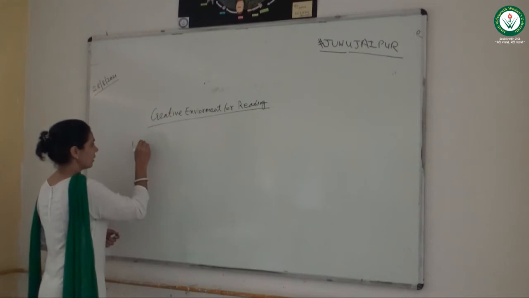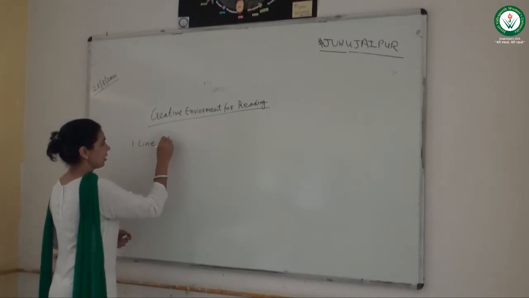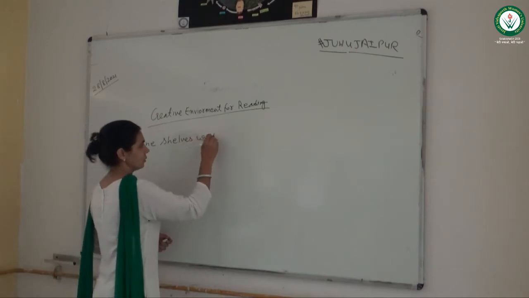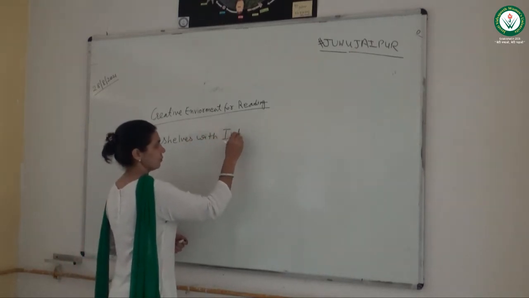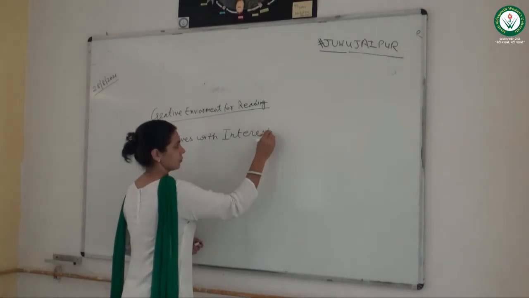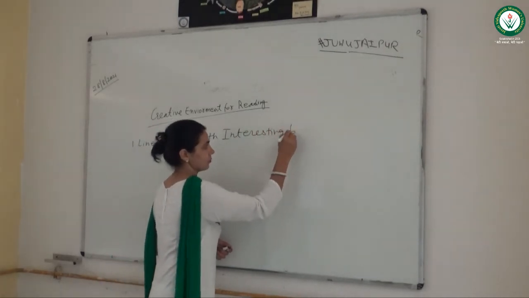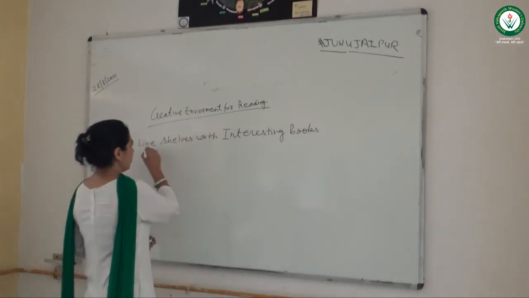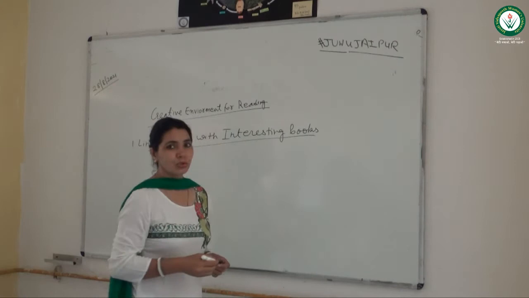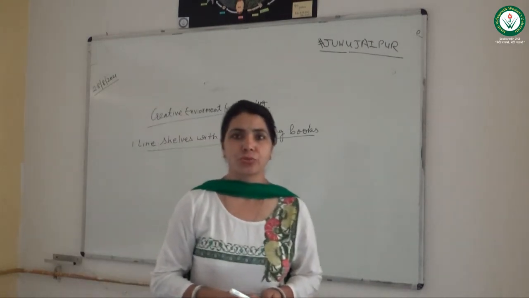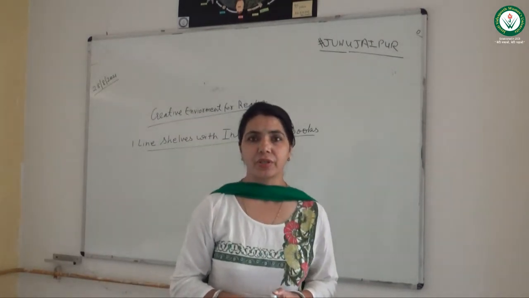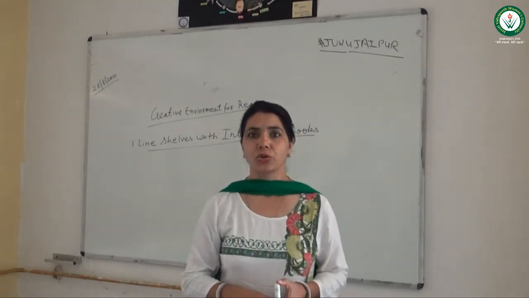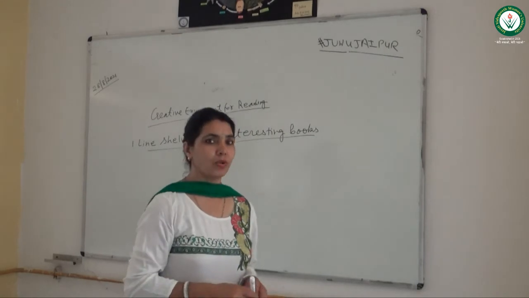Number one, line shelves with interesting books. Our shelves should be filled up with interesting books. They should be arranged in that manner, so that people take interest and the shelf should be occupied with these. So number one is this.